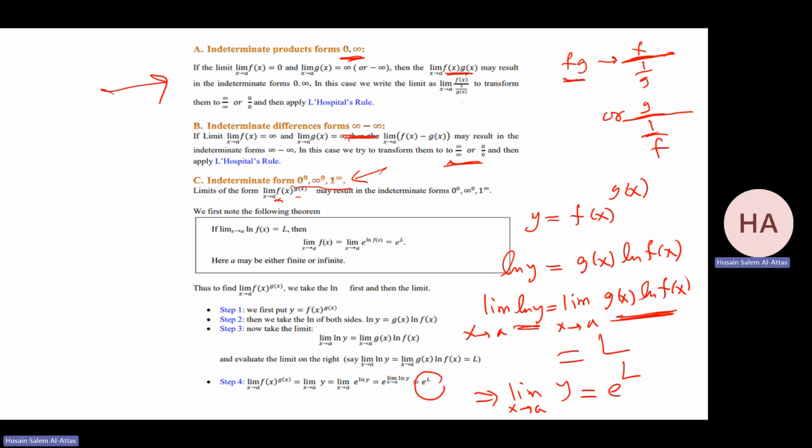The same thing for infinity minus infinity. I need to change it to function over function. So I have either infinity over infinity or 0 over 0. And the last case, the power: I say these are the three undetermined forms: 0 to the power 0, infinity to the power 0, 1 to the power infinity. And we notice if I do the limit for ln y, and I get L, then the limit of y as x goes to a will be e to the power L. These are the main things for this section.